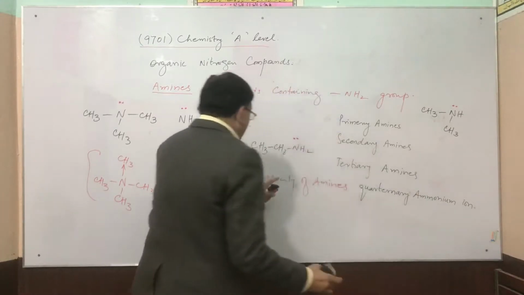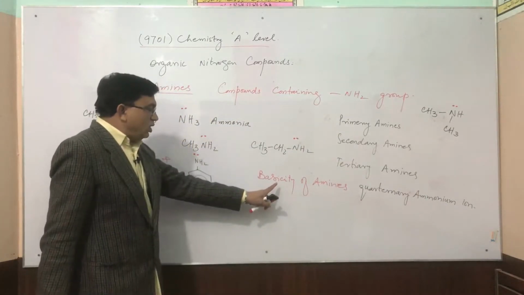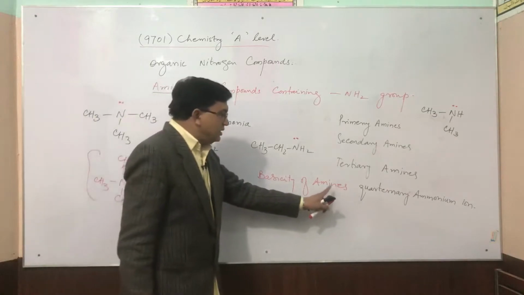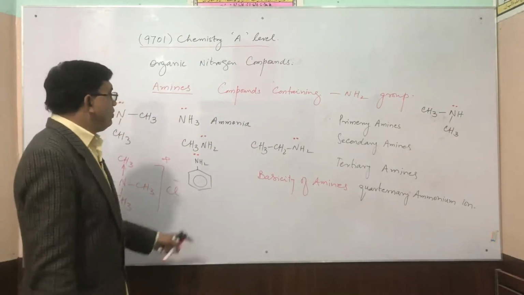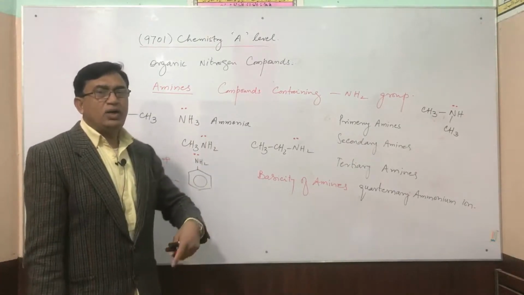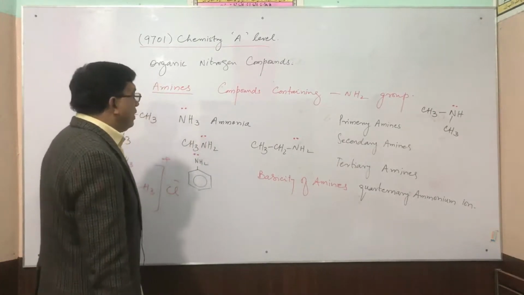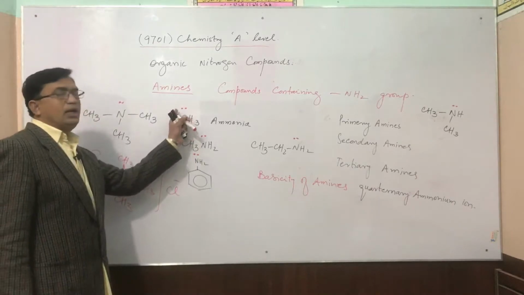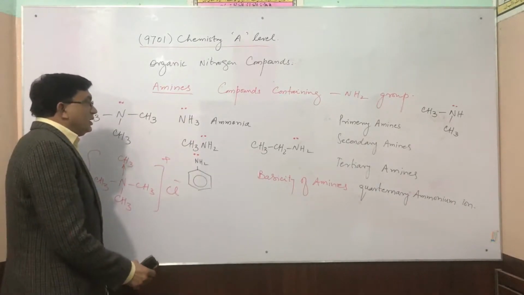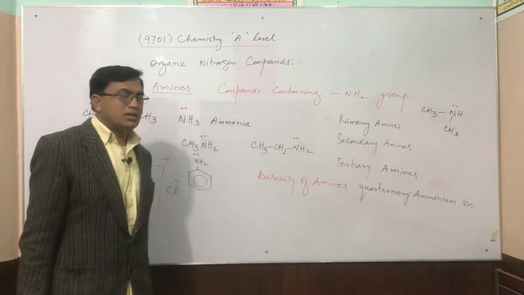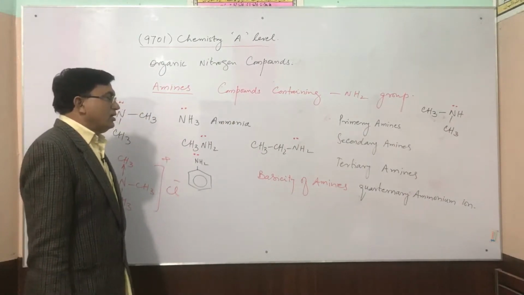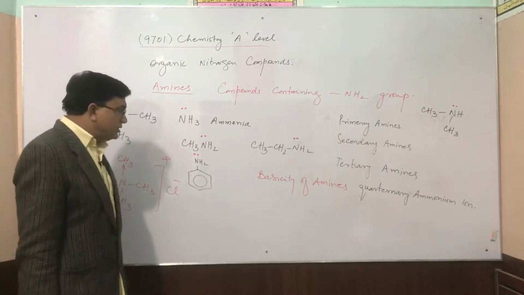Now, we have to discuss the basicity of amines. We know that all those substances which are electron pair donors, or which contain a lone pair of electrons which can be donated, are called bases, and these are Lewis bases.